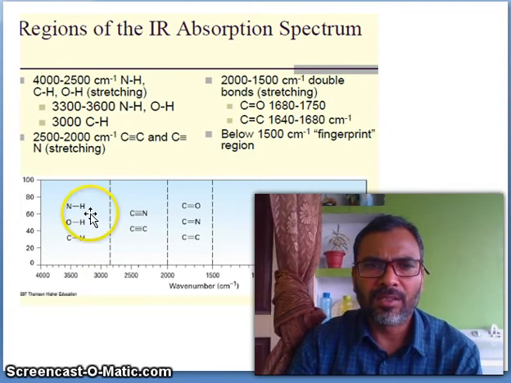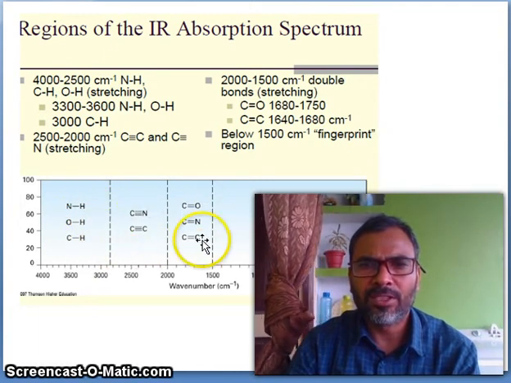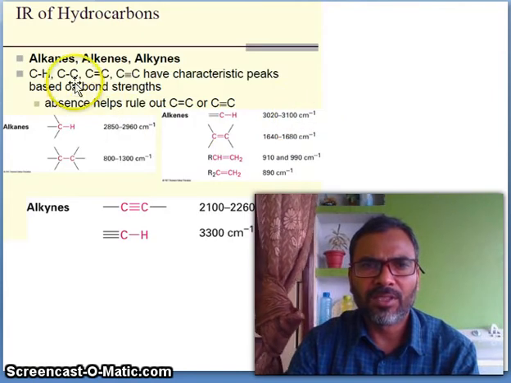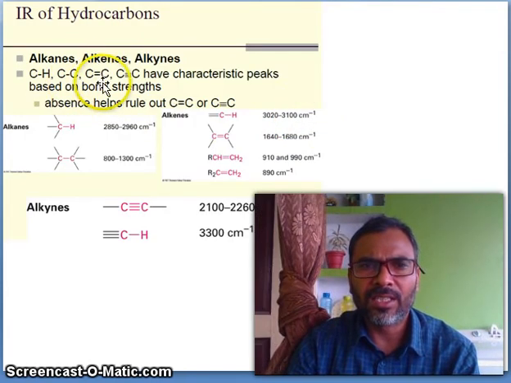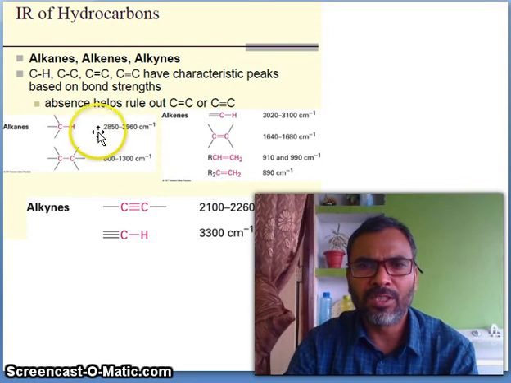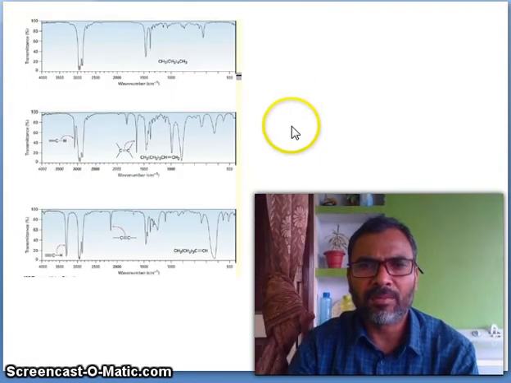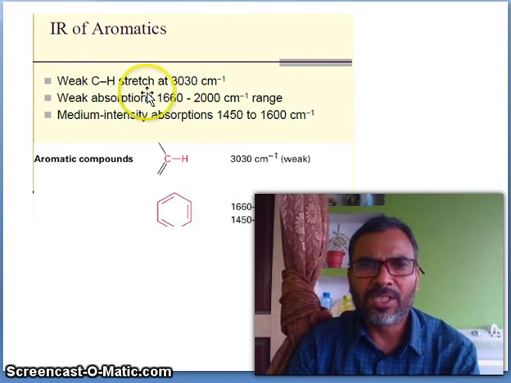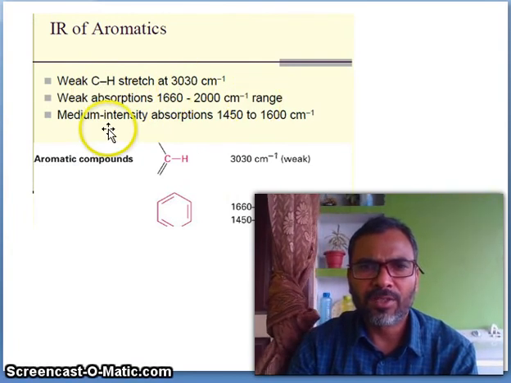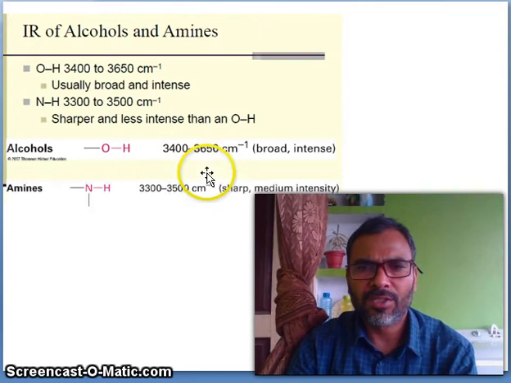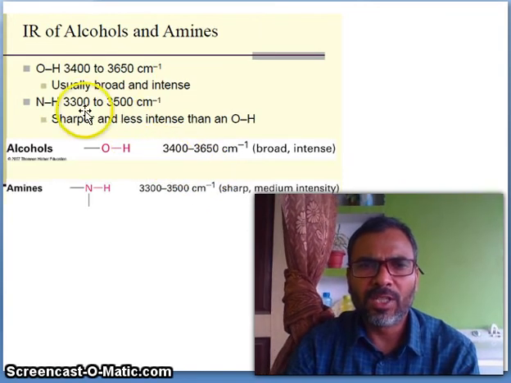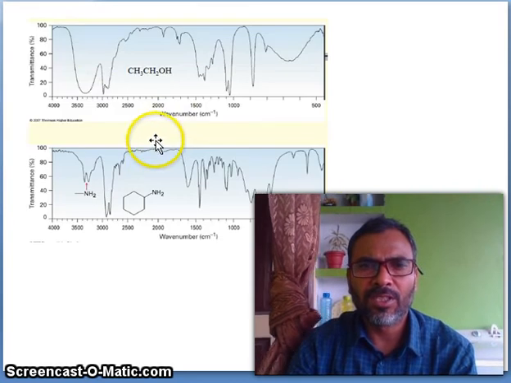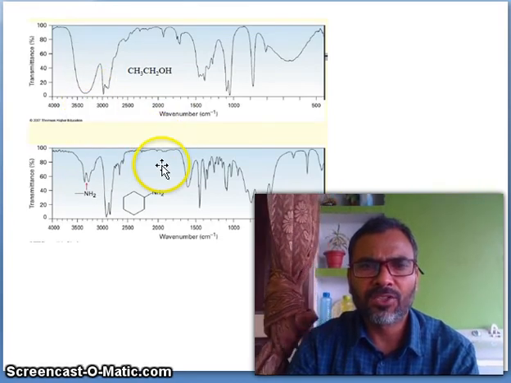So this is the H region. This is the triple bond region, double bond region, and fingerprint region. These are the values. In alkane, you know the C-H and C-C. In alkene, C double bond and C triple bond. Accordingly, you can check in the NMR spectra, IR spectra. You see. Aromatic: weak C-H stretching, weak absorptions, and medium intensity absorptions. If you have alcohol, OH and NH, the NH is less and the OH is broad. You see, this is the OH, this is the NH.